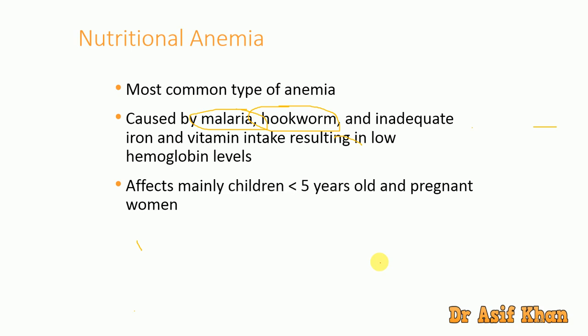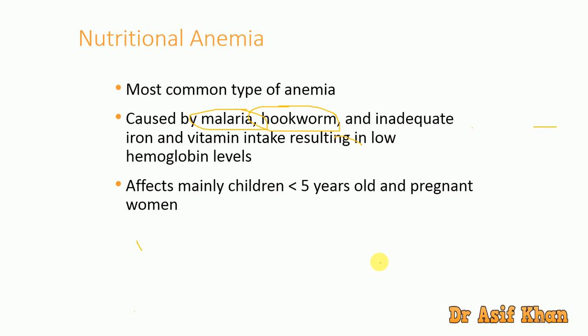Now it is common in two age groups: children who are less than 5 years old, and pregnant women. Nutritional anemia is common in pregnant women because the nutritional requirement is higher, and what they take is either of low nutrient value or in less quantity.